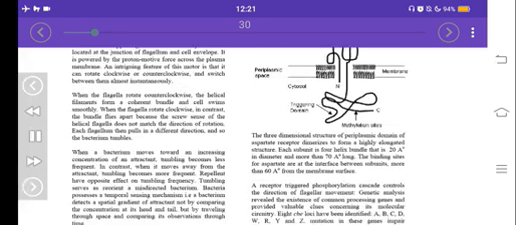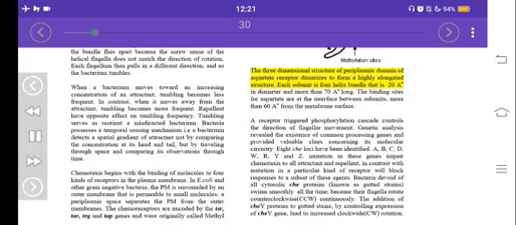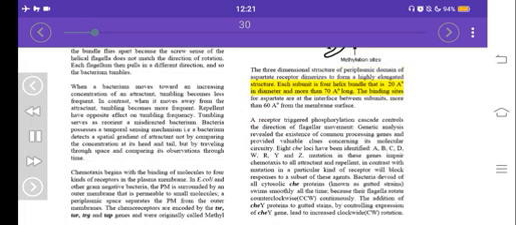The three-dimensional structure of the paraplasmic domain of the aspartate receptor dimerizes to form a highly elongated structure. Each subunit is a 4 helix bundle that is 20 Å in diameter and more than 70 Å long. The binding sites for aspartate are at the interface between subunits, more than 60 Å from the membrane surface.